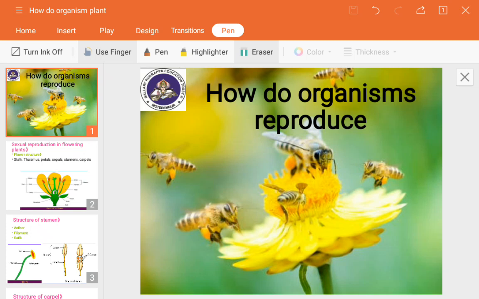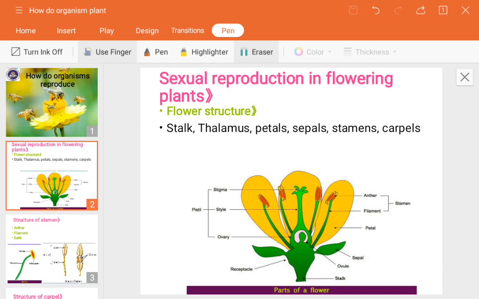In that case also the plants undergo reproduction to produce a new young one, is it? So it means plants can produce a new young one in both ways: asexual reproduction and sexual reproduction. The other part that we are going to study is sexual reproduction in flowering plants. Sexual reproduction in flowering plants consists of a flower. The flower is responsible for producing male and female gametes, because it contains the male and female gametes. Those we are going to see.